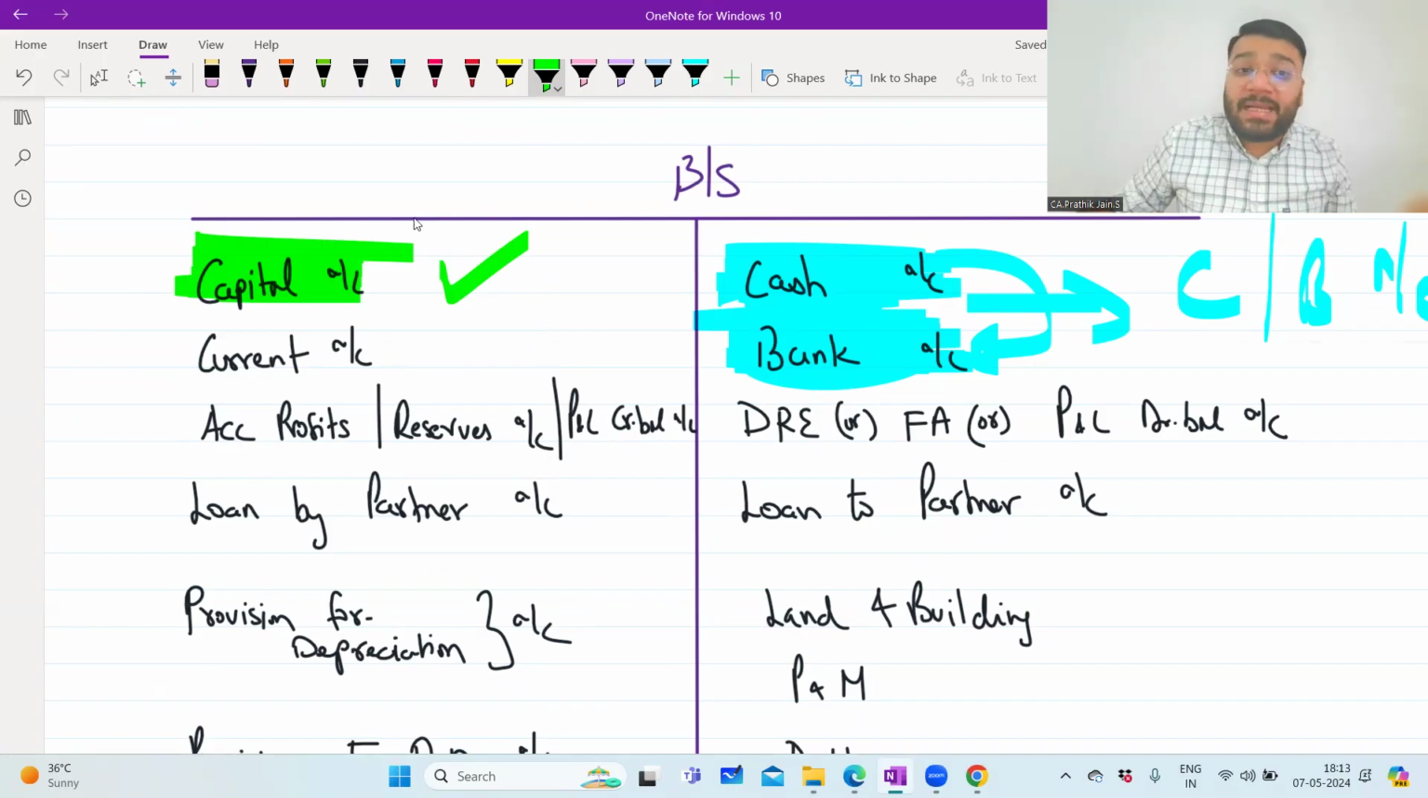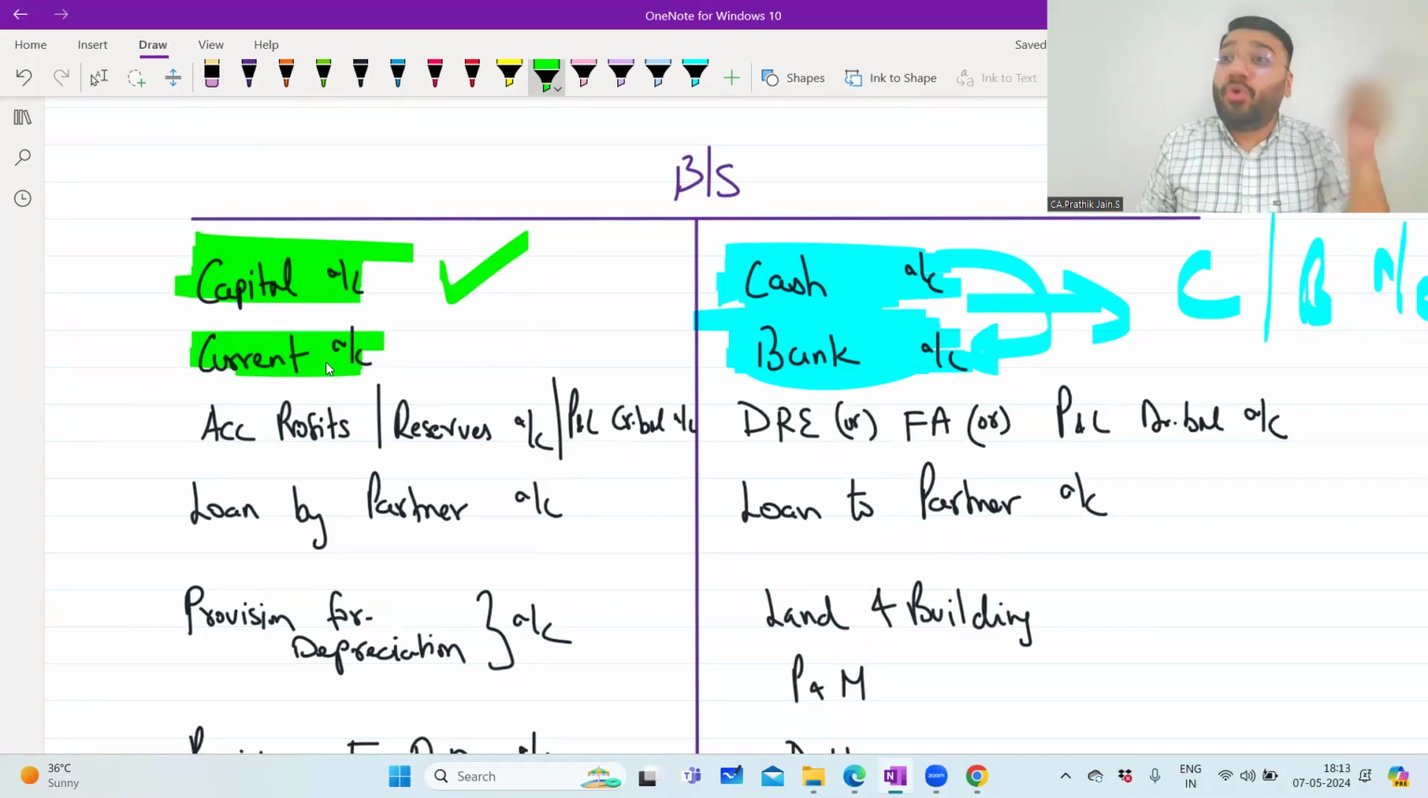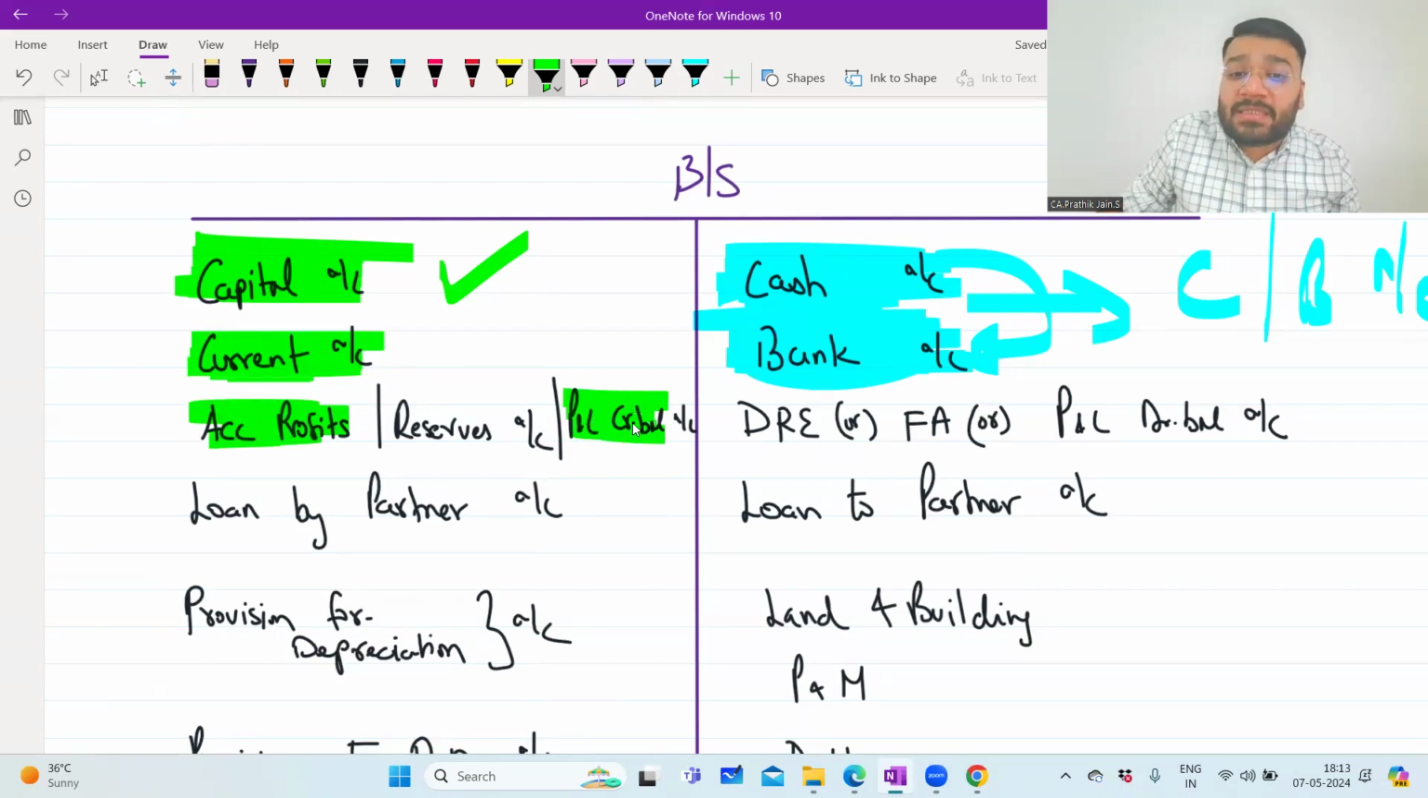So now current account balance, where should I transfer? The current account balance is the money that belongs to the owner. So any money that belongs to owner should be transferred to the capital account. So current account balances, whether debit balance or credit balance, have to be shifted to your capital account. So then what else we have to transfer to capital account? Next is accumulated profit. P&L credit balance, accumulated profit.